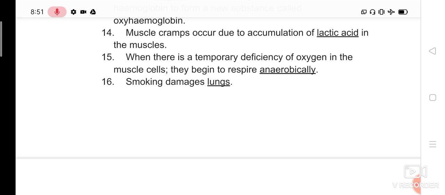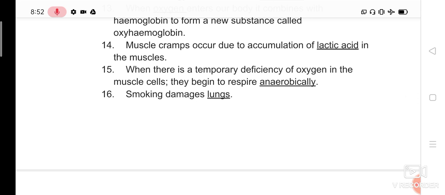Question number 14. Muscle cramps occur due to accumulation of dash in the muscles. Muscle cramps: when we are doing heavy activities, heavy exercise or any physical activities, what happens? Our cells need more respiration. So when there is a shortage of oxygen, anaerobic respiration takes place. That is, in the absence of oxygen, our cells start to produce energy. At that time, lactic acid will be produced. That lactic acid accumulates in our muscles, and that leads to muscle cramps.